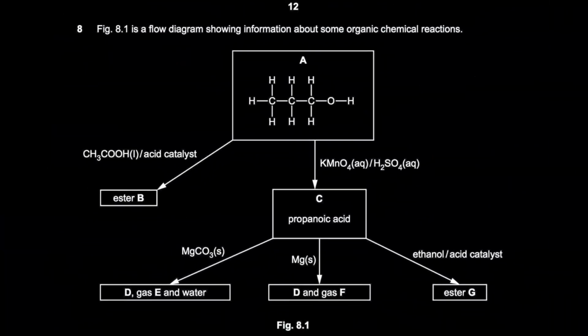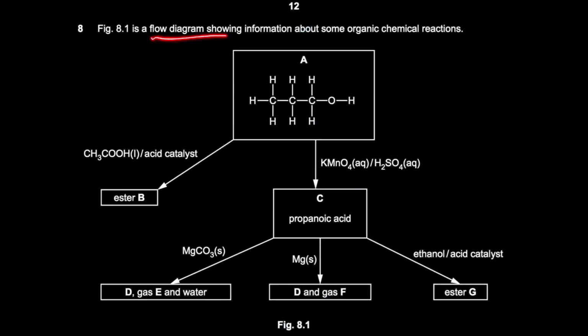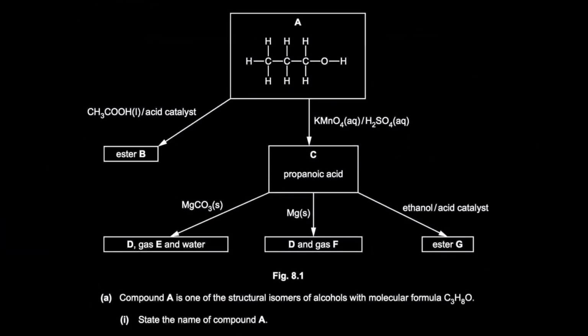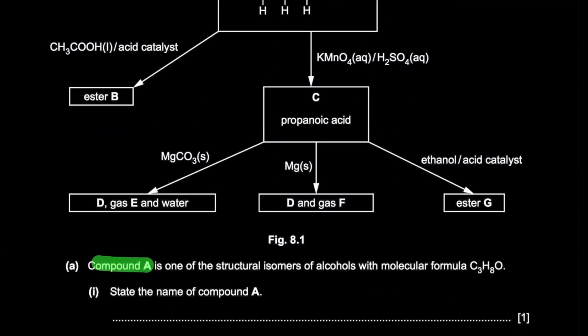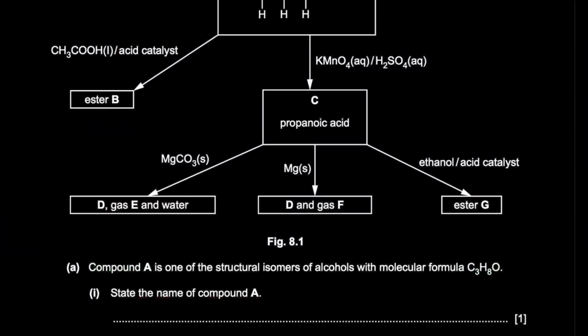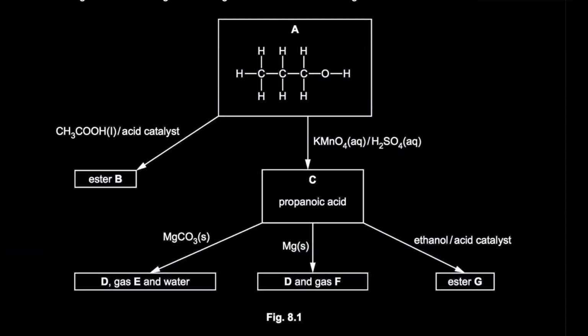Figure 8.1 is a flow diagram showing information about some organic chemical reaction. Compound A is one of the structural isomers of alcohol with the molecular formula C3H8O. State the name of compound A. Compound A is 1, 2, 3 carbons, so prop, carbon-carbon single bonds, so an, and then alcohol on carbon number 1.